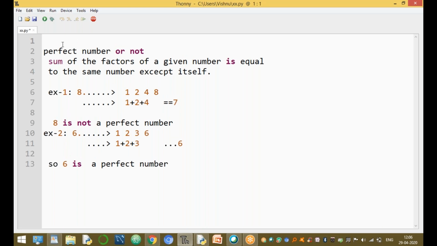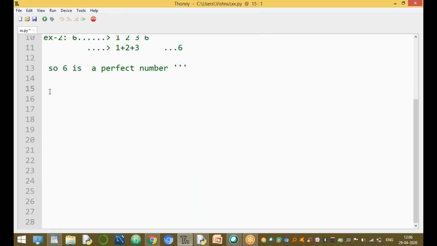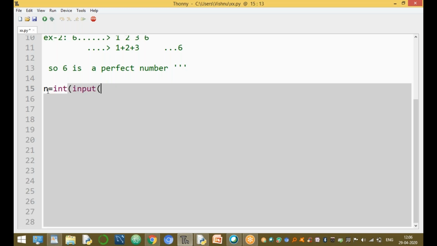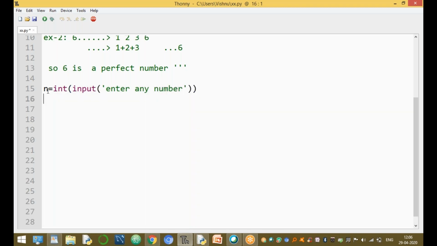Here we write the logic, enclosed in the comment section. The same logic is implemented. First, enter the value from the keyboard: n equals the integer value of any number entered from the keyboard. After that, find the sum value. Initially, sum equals 0. Start the iteration with i equal to 1.